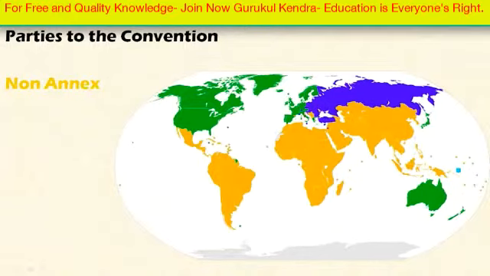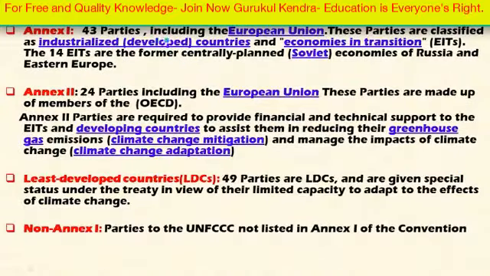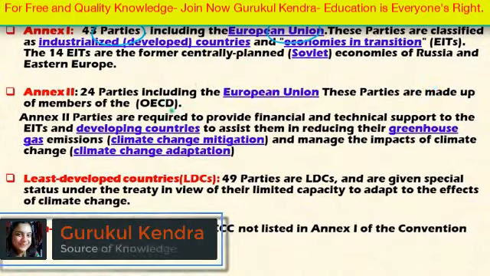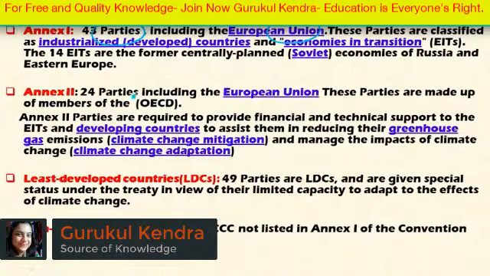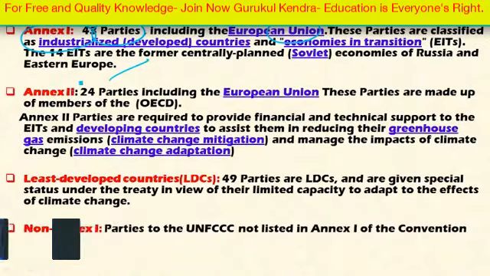Let's look at the annexes. Annex 1 countries include 43 parties. This includes the European Union, and these parties are classified as industrialized or developed countries, and another category of countries is also included in this. These are called economies in transition, and these economies in transition include 14 countries. These countries were former centrally planned Soviet economies of Russia and Eastern European countries. So these countries are called Annex 1 countries.